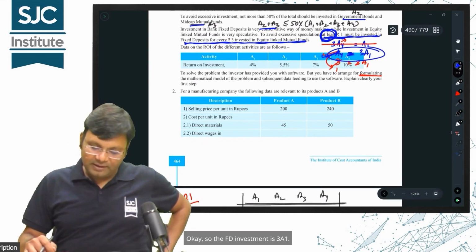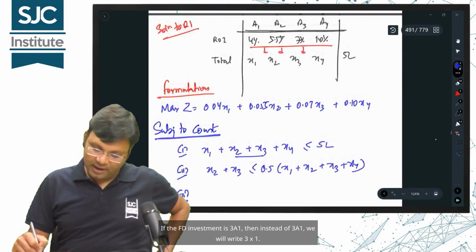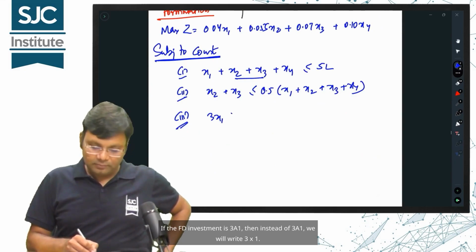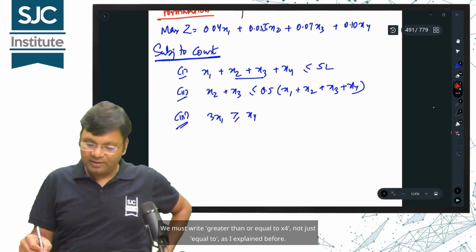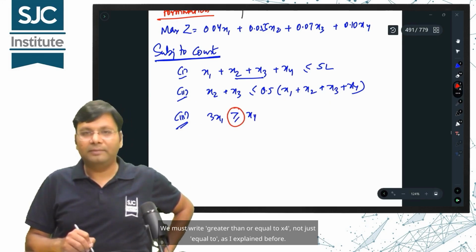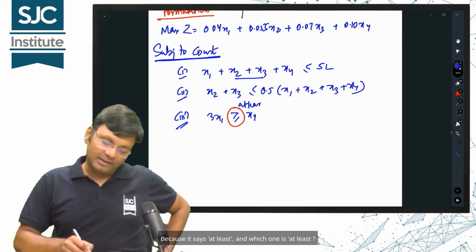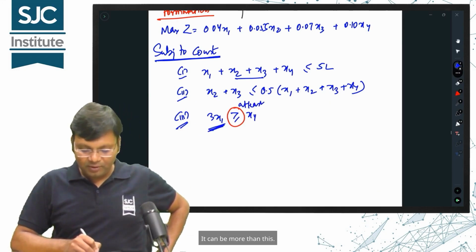Okay, so the FD investment is 3a1. If the FD investment is 3a1, then instead of 3a1, we will write 3 times x1. We must write greater than or equal to x4, not just equal to, as I explained before. Because it says at least, and which one is at least? At least means this amount will be the minimum. It can be more than this.